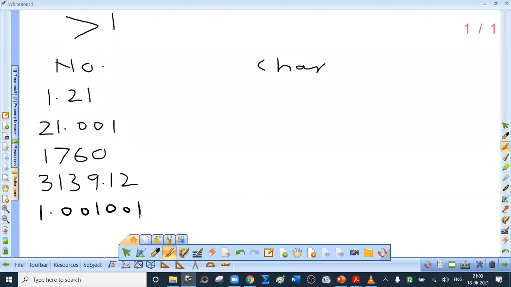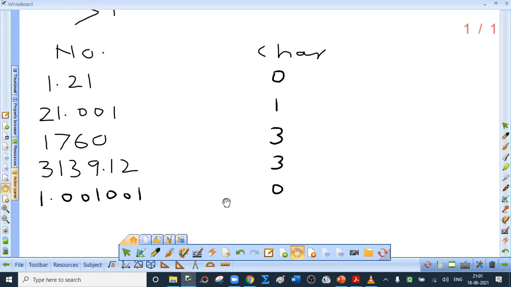Okay, now I will write the characteristic. The number is greater than 1, so characteristic is positive. See, characteristic is the index. Use common sense. 10 raised to 0 is 1. 10 raised to 1 is 10. So 1.21, what is the log value of this? It is definitely 0 point something. So characteristic is 0. Here characteristic is 1. Here characteristic is 3. Here it is 3. Here it is 0. I'll write one more number.